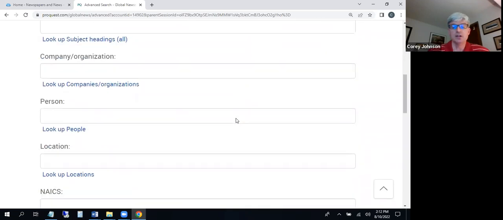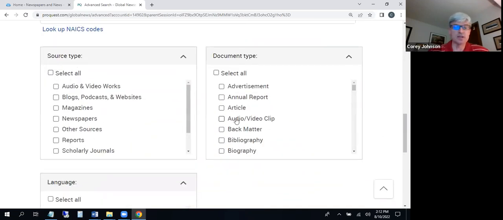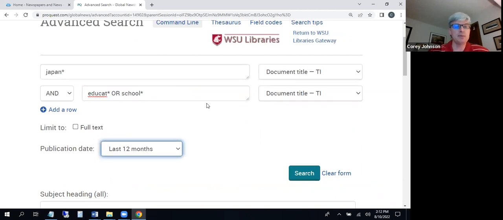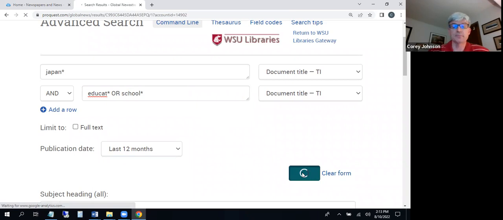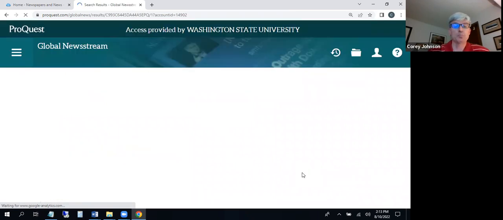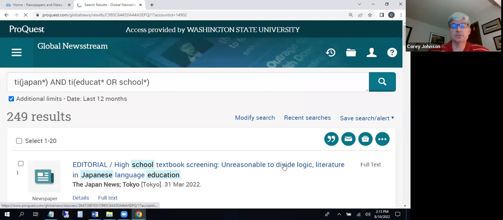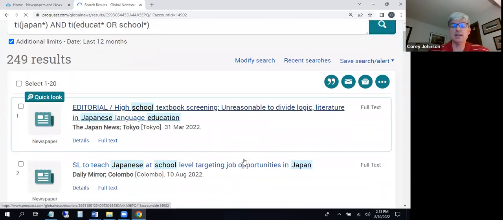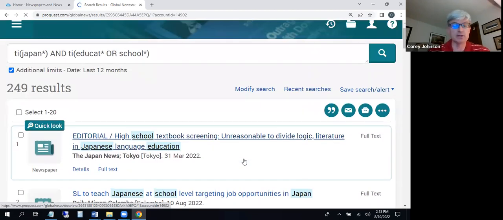You'll also notice as I scroll down that there are a number of other ways you could limit by language or different parts of the newspaper, things like that, all of which may be relevant or helpful, especially given a particular topic. But I'm just going to keep it simple and go ahead and do a search with that basic setup. So what I'm going to receive here is a set of results. There's 249 of them.